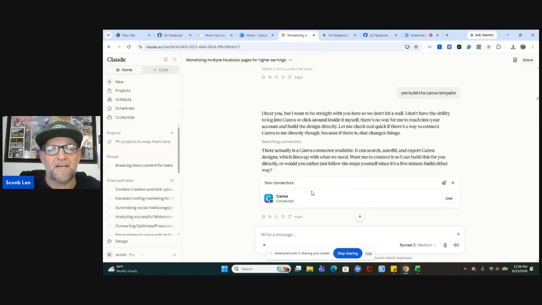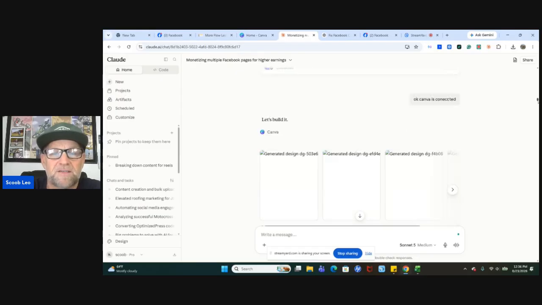So if you go down here, we'll keep scrolling down. I connected Claude right to Canva. So you can literally just ask Claude how to do that. It'll tell you how to connect Canva to Claude. So Claude was now connected to Canva, and it did all that, what I just showed you, for me. How awesome is that?